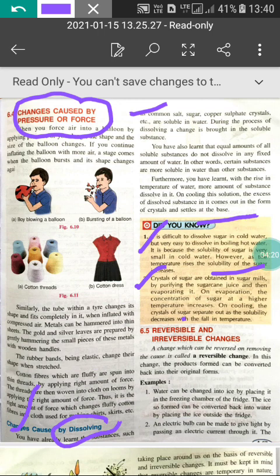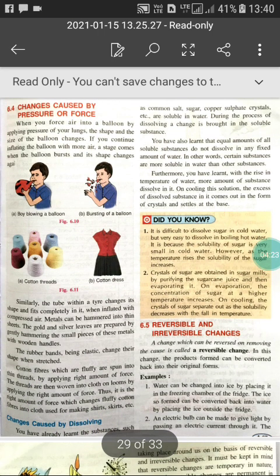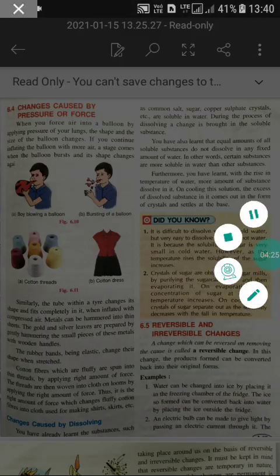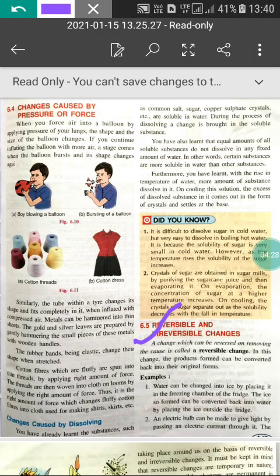Now come to what is a reversible and irreversible change. What is a reversible and irreversible change? A reversible change is a change which can be reversed on removing the cause, and in this change the products formed can be converted back into the original forms. In the reversible change, you can see that it can be reversed on removing the cause, and in this it can come back to its original form.